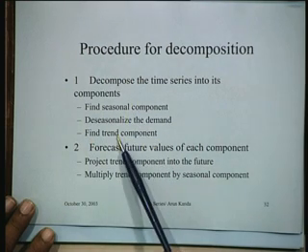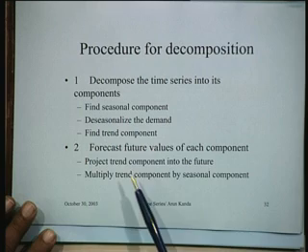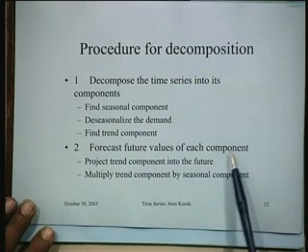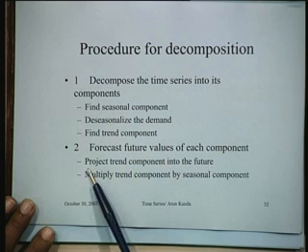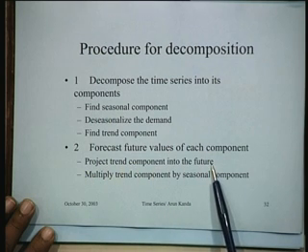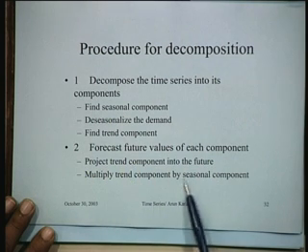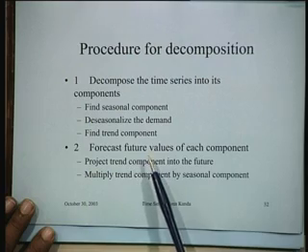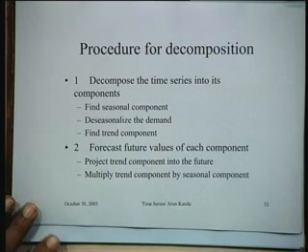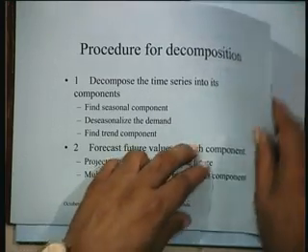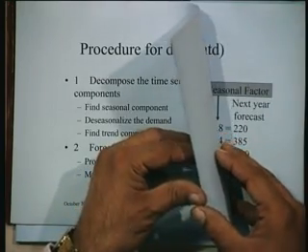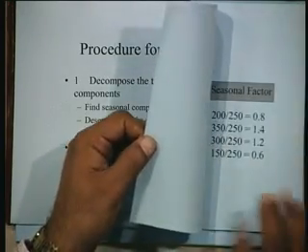And then utilizing this information you forecast the future values of each component, and then you project the trend component into the future, multiply the trend component by the seasonality component, and this will basically give you the forecast for the next period. So this is essentially time series decomposition, which goes in this particular fashion.